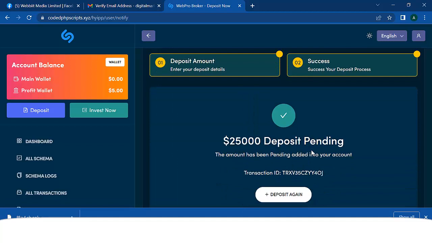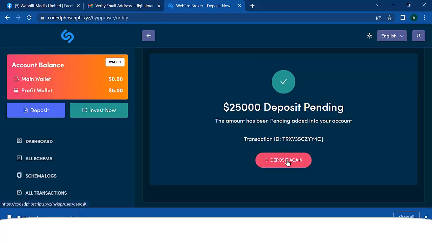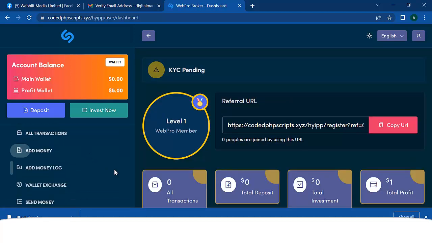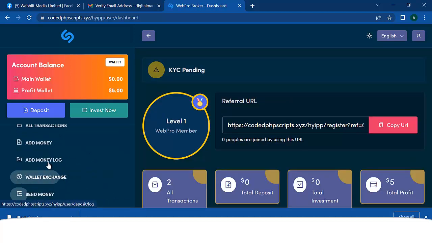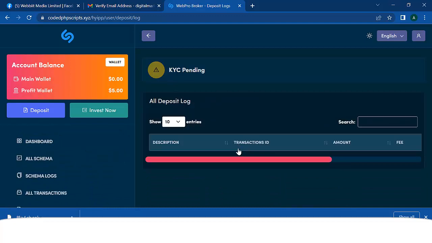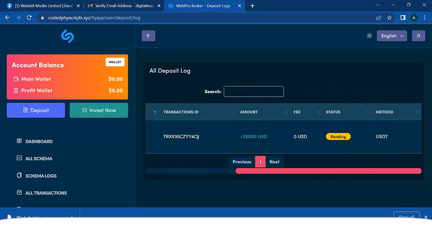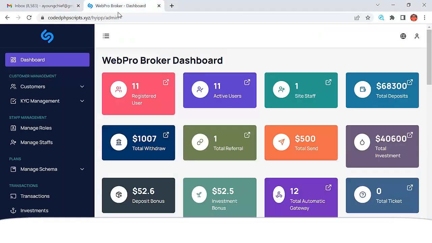Also, can you see that 25,000 deposit pending? Can you see that? So you can also deposit again. So if we go to our add money log, we are going to see that we have a pending $25,000. So let me just log into the admin end of this portal so you see what I'm saying.